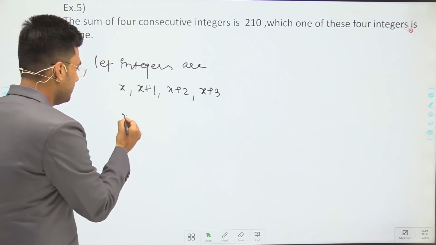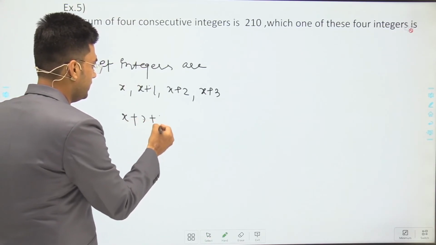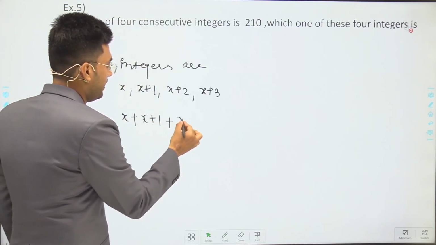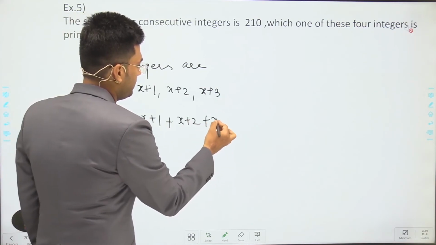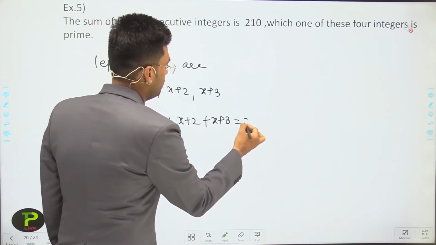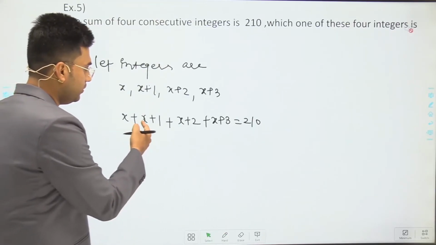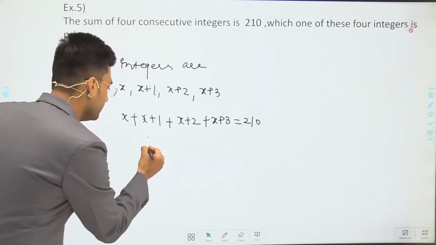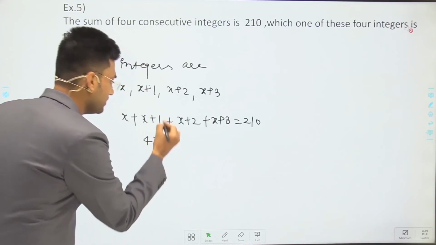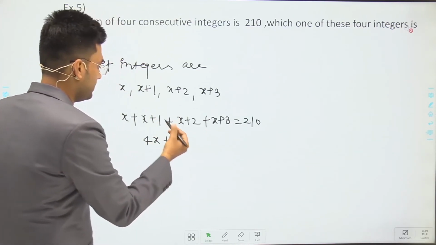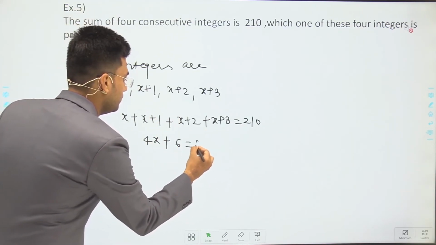That means x plus x plus 1 plus x plus 2 plus x plus 3 is equal to 210. Okay, now that means 4x plus 1 plus 2 plus 3, which is 6, is equal to 210.